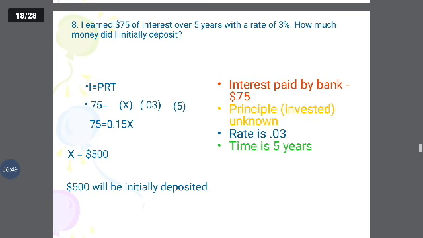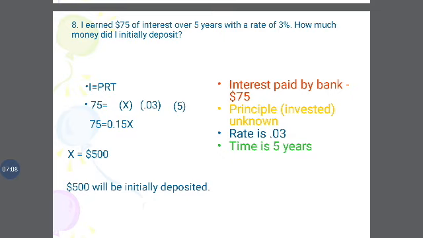I earned rupees 75 of interest over 5 years with a rate of 3%. How much money did I initially deposit? Interest paid by the bank is rupees 75, principal invested is unknown, the rate is 0.03, and the duration of the period is 5 years.